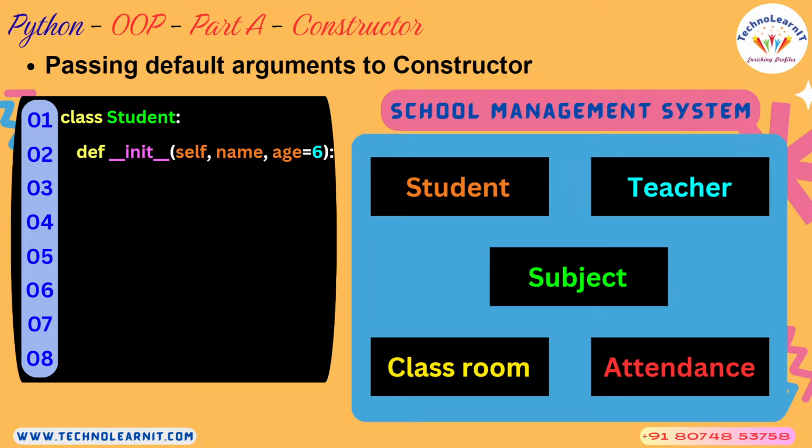So since you get an error in the last line, when I know that the age will be 6 by default for anyone to join that class, most of the times I need not pass this age explicitly, so I can make it a default argument. As I said, a constructor is nothing but a special function. So for a function, you can pass default arguments. Similarly, you can also pass default arguments to a constructor. What is a default argument here? Age would be the default argument. So age is equal to 6 is what I have given.